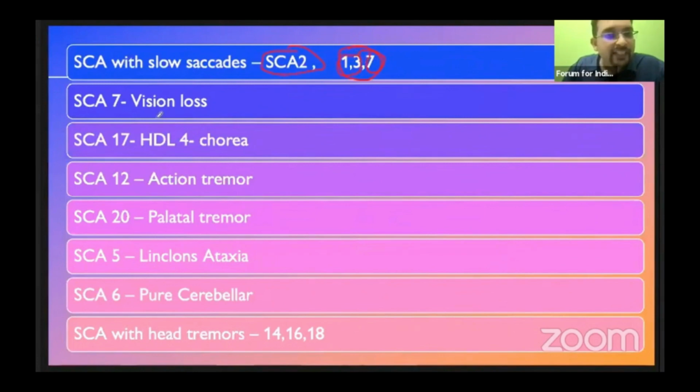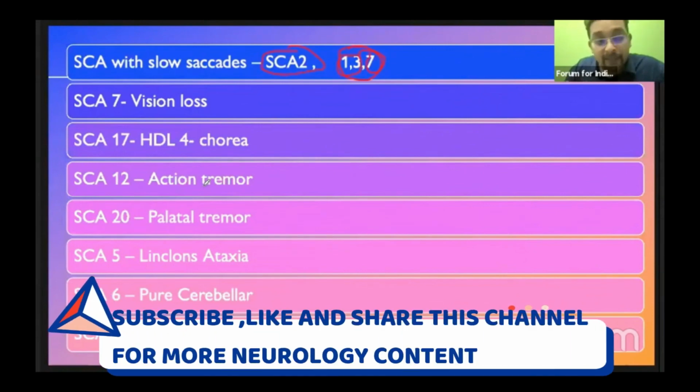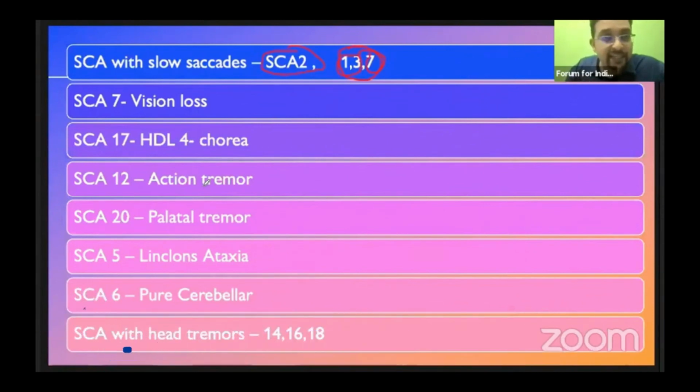You get such kind of questions you think of. It is a pointer towards SCA1 and SCA3. So vision loss, SCA7. And HDL means Huntington's disease like syndromes, which are of 4 types. HDL4 is otherwise SCA17. The patient will be having chorea just like Huntington's disease. SCA12 is typical to have action tremor, and SCA20 will be having palatal tremor, and is also notorious to have MRI finding of cerebellar calcification. So that also could come as an MCQ.